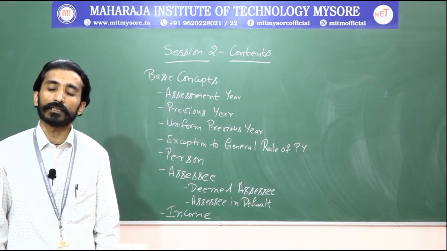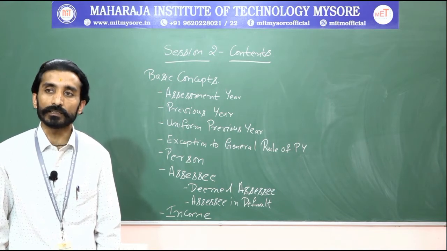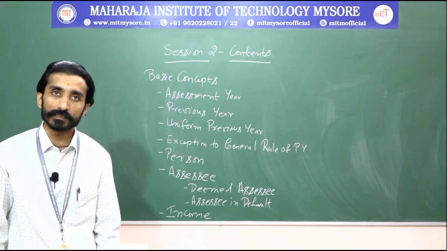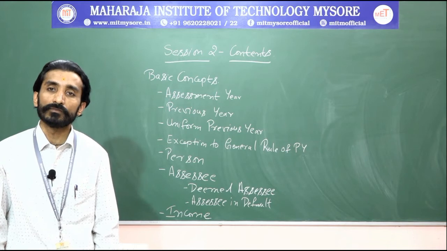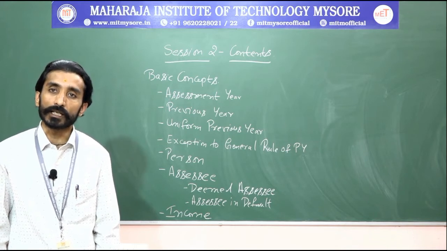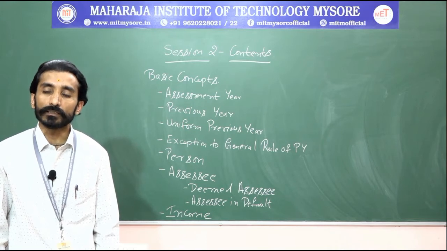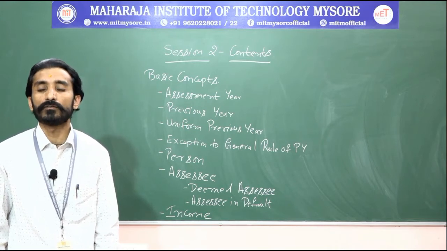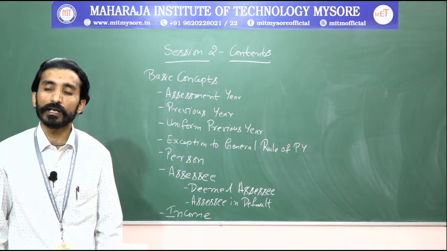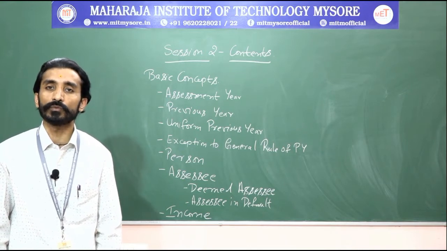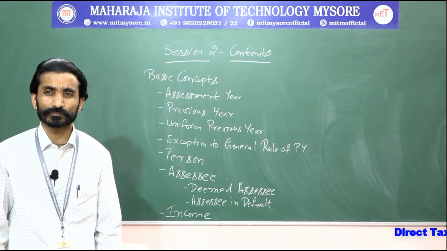The assessment year is 2020 to 2021. The previous year is from 1st April 2019 to 31st March 2020. This is very essential from your examination viewpoint, as well as for any problems you work out. These two things you need to remember.